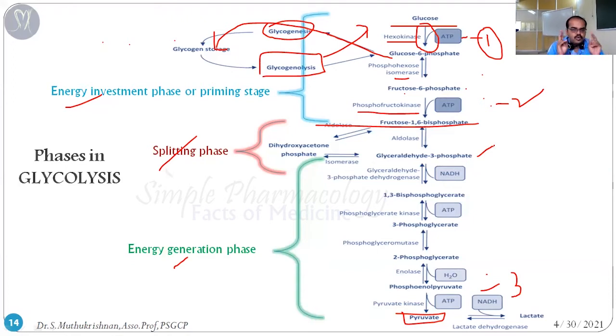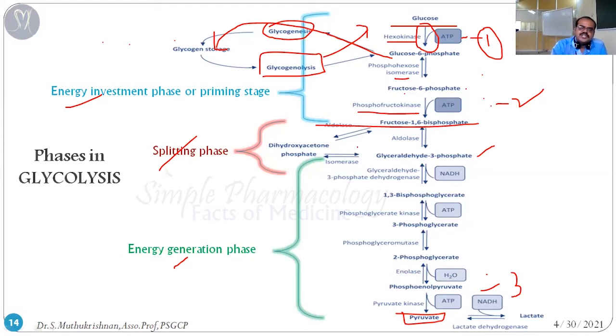So two phosphate groups are there and a 6 carbon molecule is there. It has been split into two molecules of 3 carbon substances. One is dihydroxyacetone phosphate and the other is glyceraldehyde 3 phosphate.